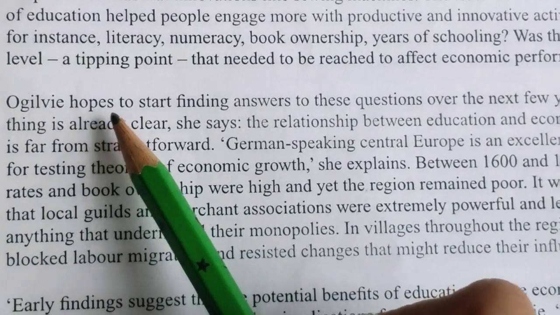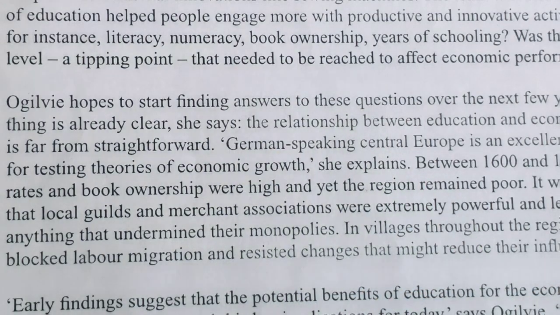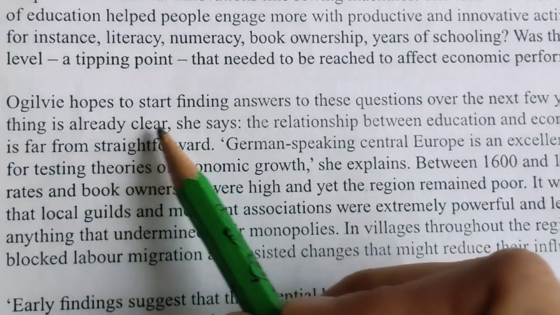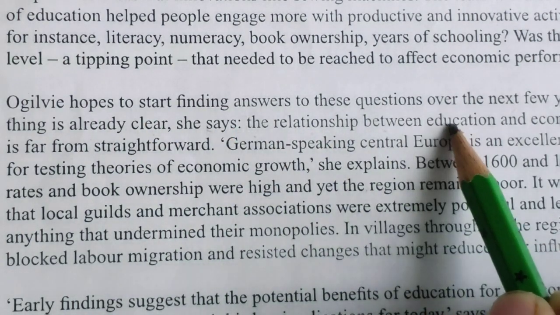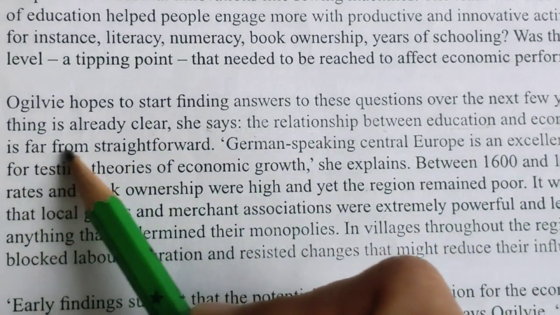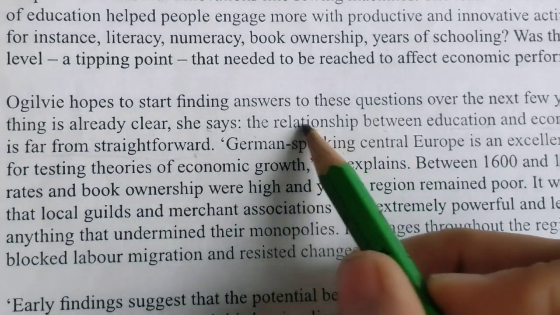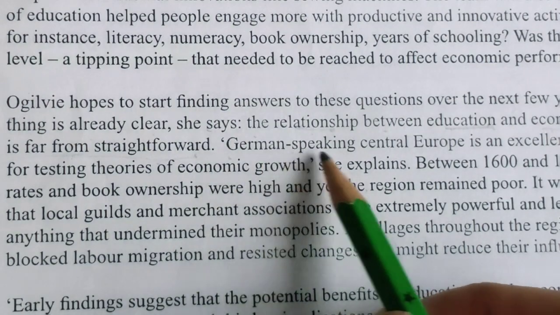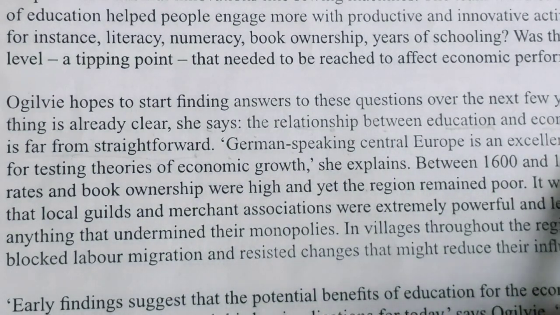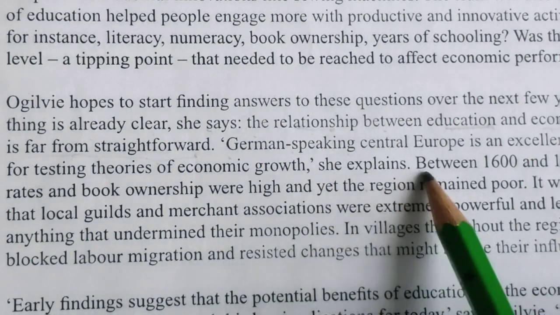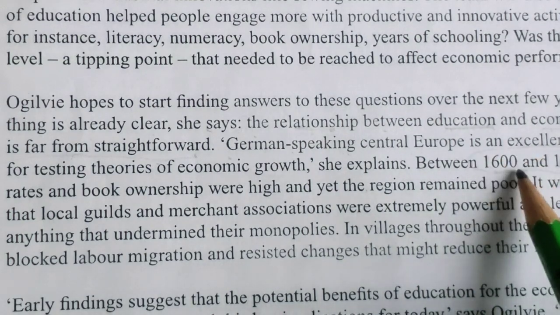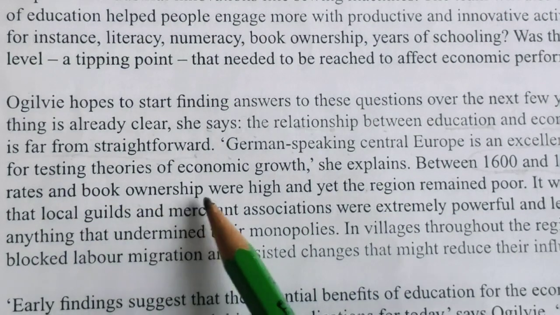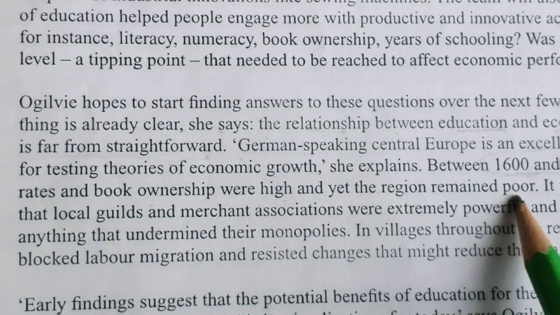Ogilvie hopes to start finding answers to these questions over the next few years. One thing is already clear. She says the relationship between education and economic growth is far from straightforward. German-speaking Central Europe is an excellent laboratory for testing. She explains, yes, this is the word they were asking about. Between 1600 and 1900, literacy rates and book ownership were high, yet the region remained poor.